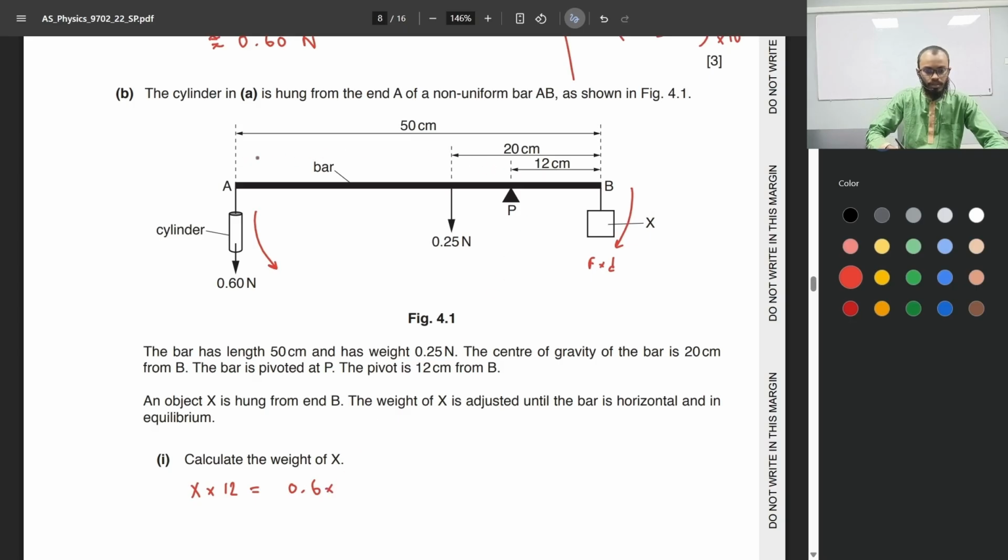The distance from A to the pivot will be 50 minus 12, because 50 centimeters is the length of the bar, and the pivot P is 12 centimeters from B. Plus the moment exerted by the weight of the bar itself, 0.25 times this distance right here, which is 20 minus 12.